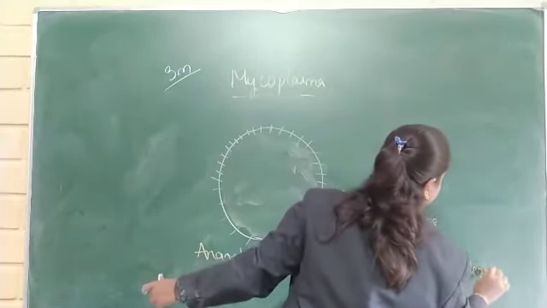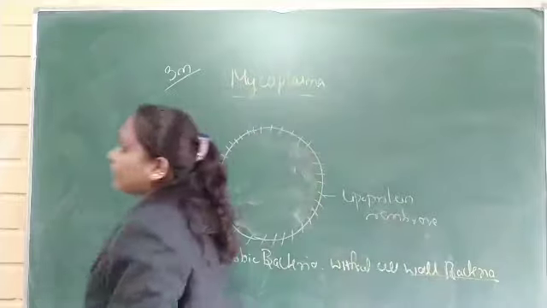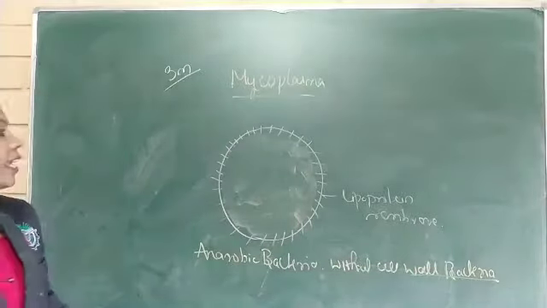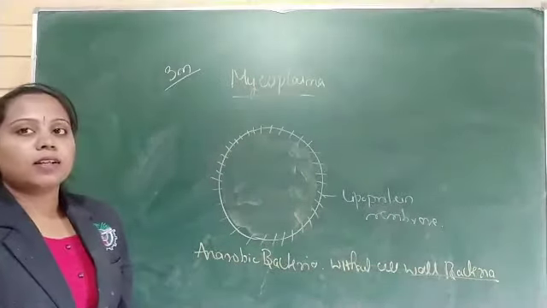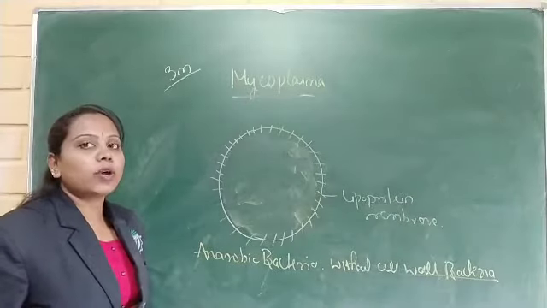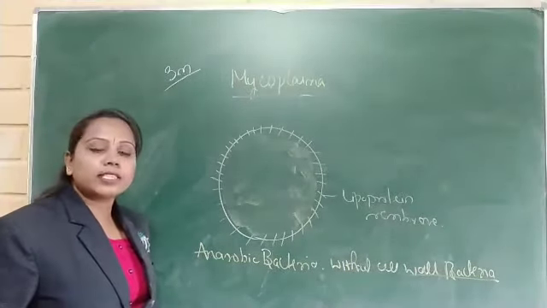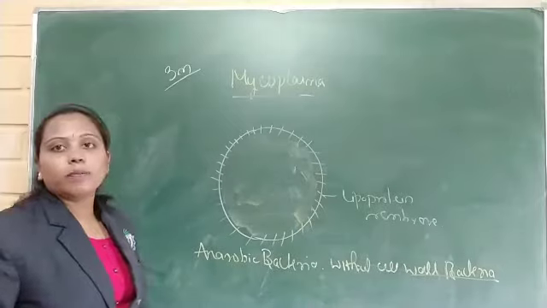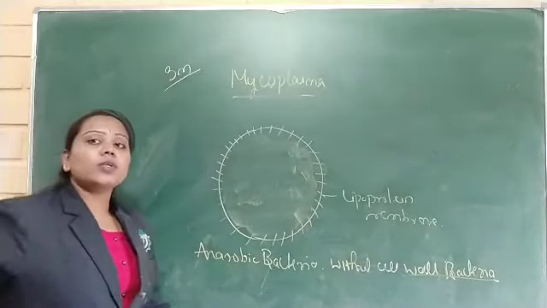The bacteria which lacks the cell wall is mycoplasma. The bacteria which can grow in the absence of oxygen is mycoplasma. These are the two types of bacteria.